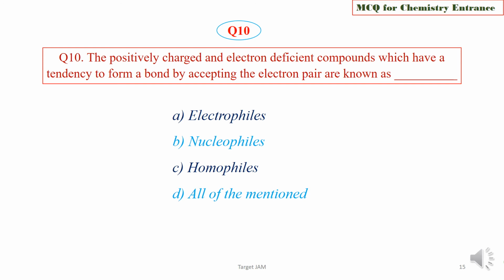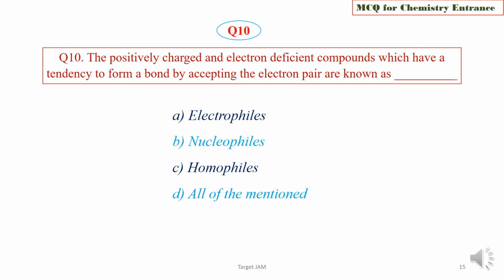Question 10. The positively charged and electron deficient compound which has a tendency to form a bond by accepting the electron pair is known as electrophiles, nucleophiles, homophiles, or all of the mentioned. I am repeating the question. The positively charged and electron deficient compounds which have a tendency to form a bond by accepting the electron pair is known as electrophile, nucleophile, homophile, or all the mentioned.